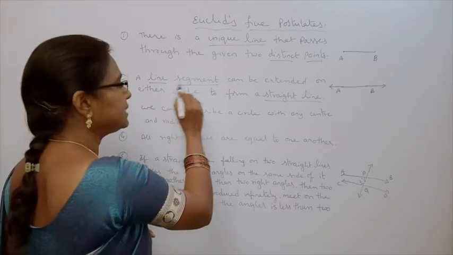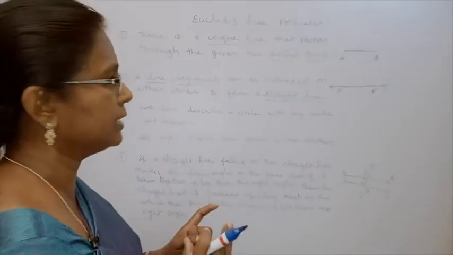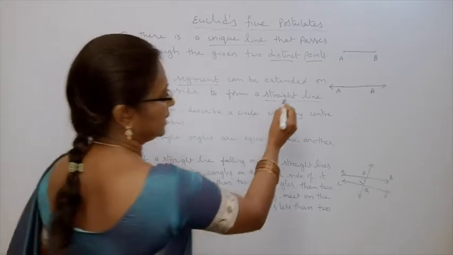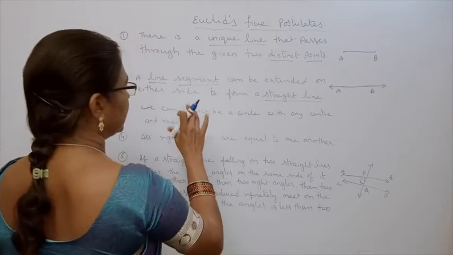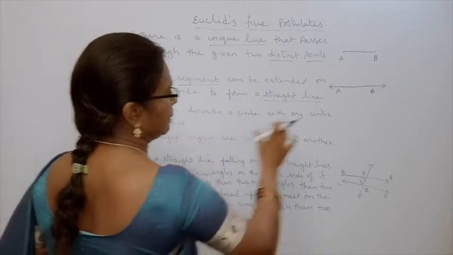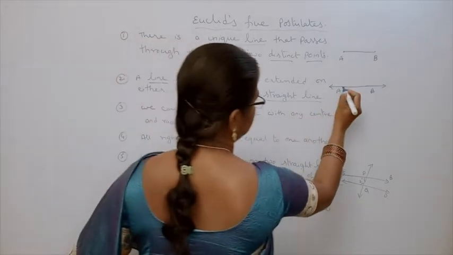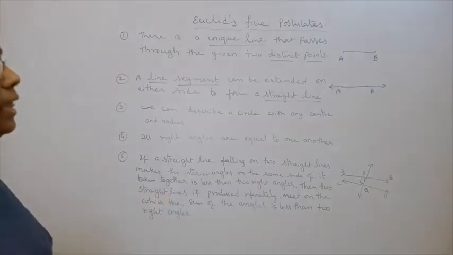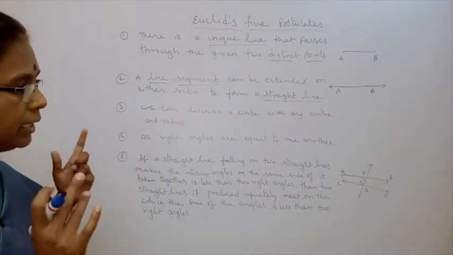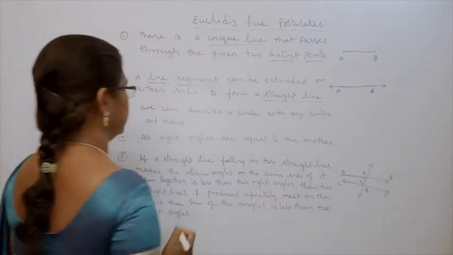Now, a line segment can be extended. If you extend the line segment, what will you get? A straight line you will get. From that we can know that a line segment is a part of a straight line. Line segment has some fixed distance, but a straight line has no fixed distance, and it is an endless line in both the directions.